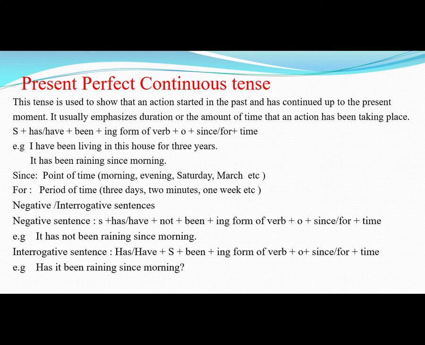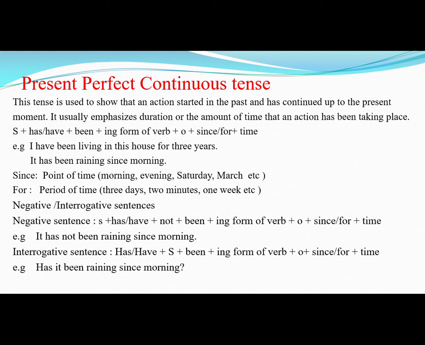Now come to the negative sentences. As you know, we have to put not right after the helping verbs, and helping verbs here are has or have. So we will put not right after has or have. For example, I have not been living in this house for 3 years. It has not been raining since morning.